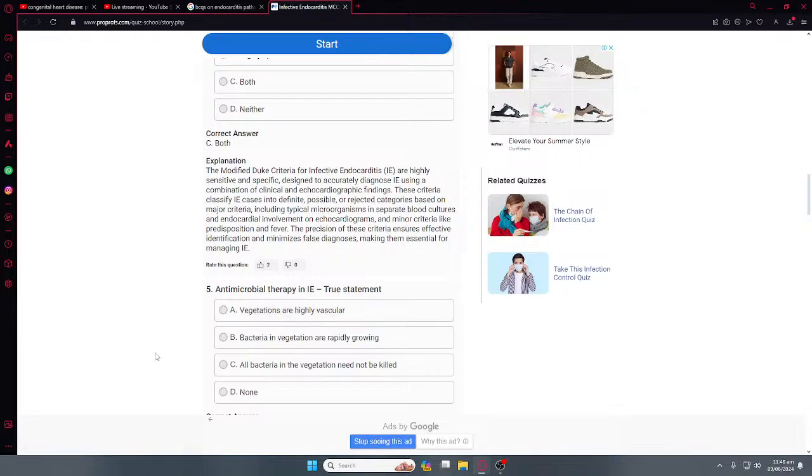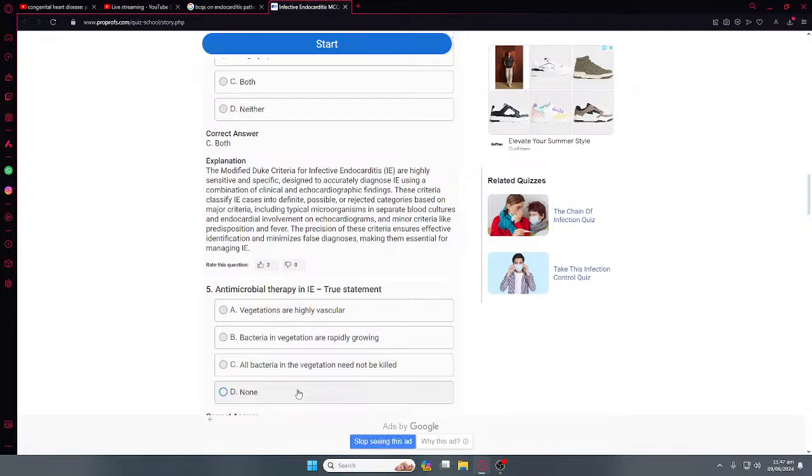Not all bacteria in the vegetation need to be there.